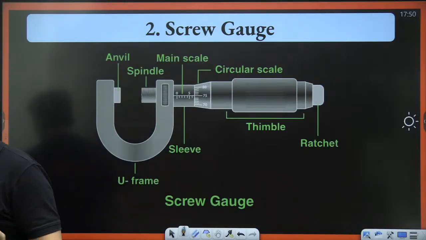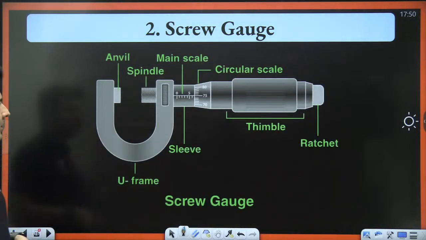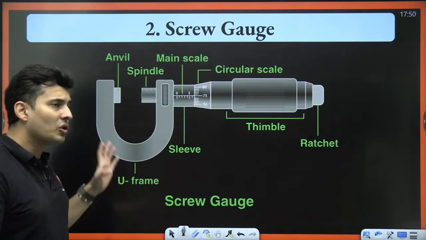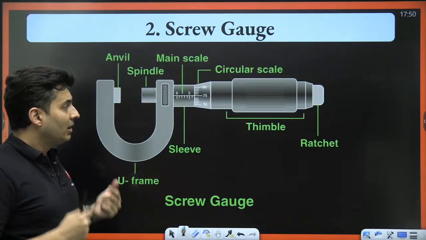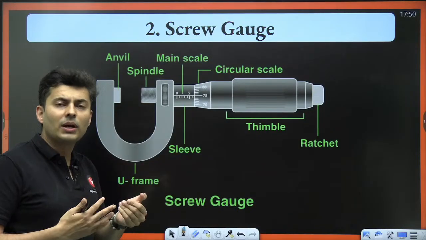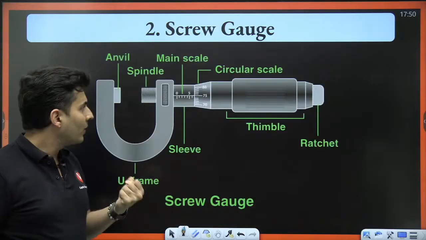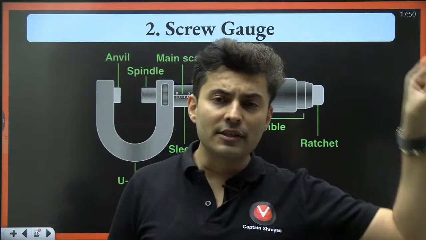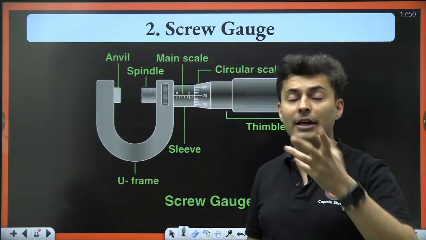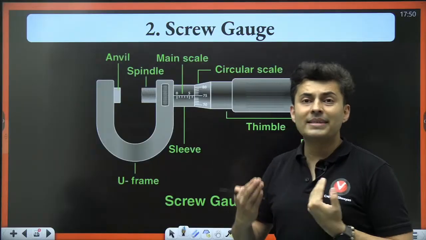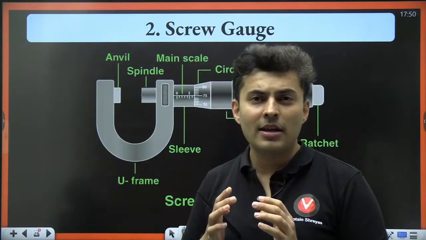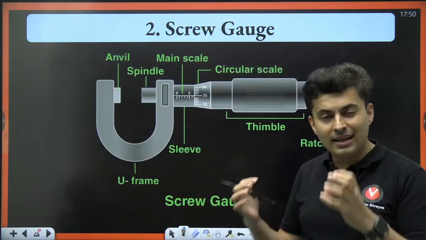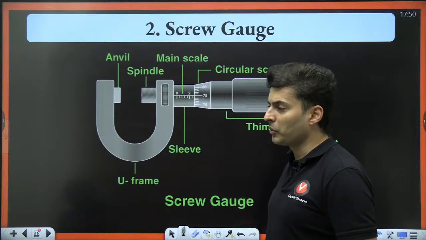And the next instrument, my dear students, is none other than your micrometer screw gauge. Now in the case of a micrometer screw gauge, this is also used to measure length, but the accuracy, the least count, is much better. This usually has a least count of the order of 0.01 or 0.001 millimeter. So you will see the least count is much smaller as compared to the vernier caliper, and that's the reason why you get very precise readings using a micrometer screw gauge.